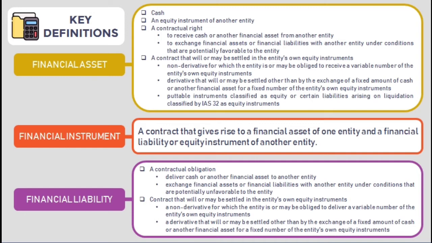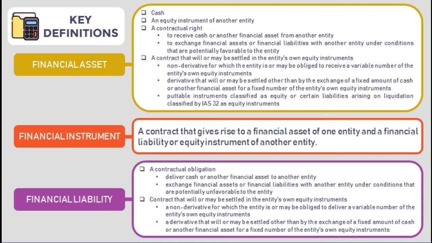For example, the financial asset holder is the one that would receive the cash. You would have the financial liability. Why? Because now you need to pay the cash. So note this, a financial liability is going to ask you to deliver cash or another financial asset. If you look at a financial asset, it has a right to receive cash from another entity. Notice, one company could have a financial liability. The other side will be the financial asset.